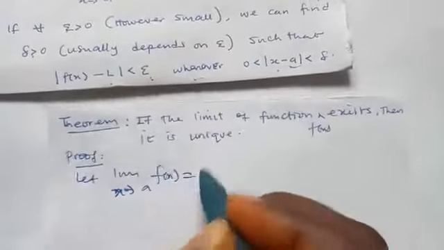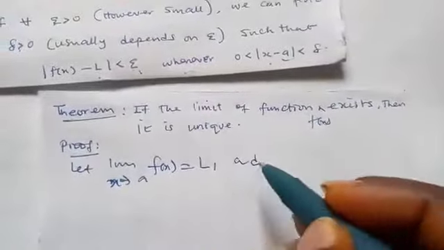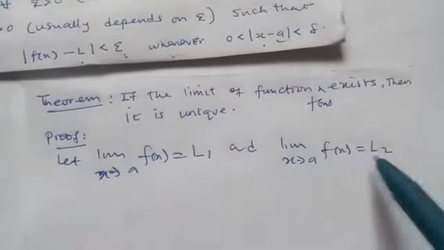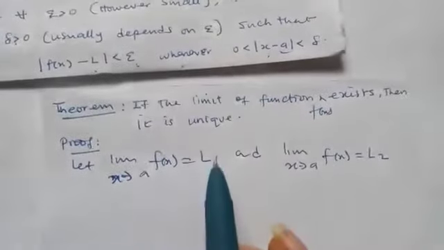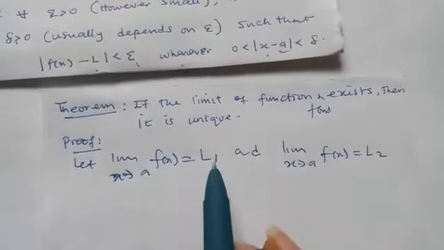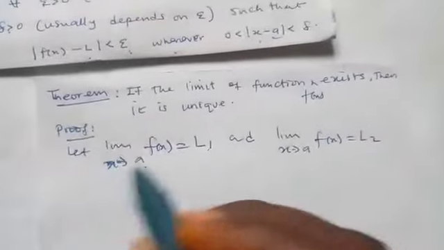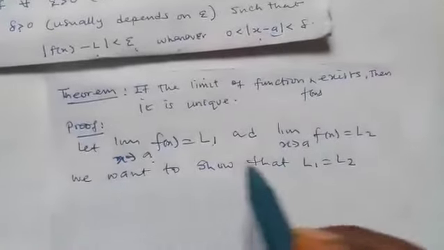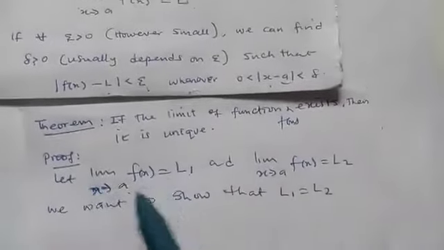we pick one L, the limit of f of x as x tends to a equal to L1, and then we pick another one, the limit of f of x as x tends to a equal to L2. So that is, if f of x tends to L1 as x tends to a, and it also tends to L2 as x tends to a, then we want to show that L1 is equal to L2. Now, anytime this type of relationship occurs, this thing follows. So we start by this.